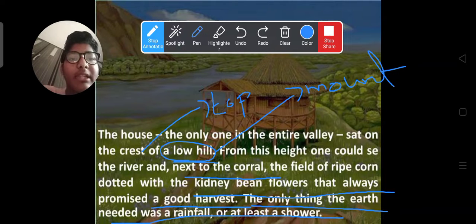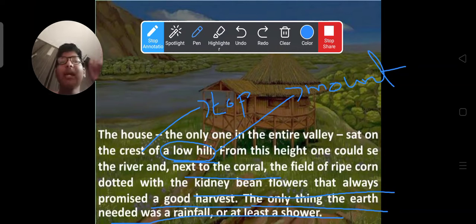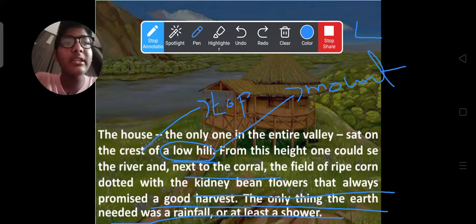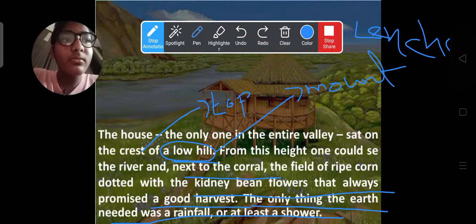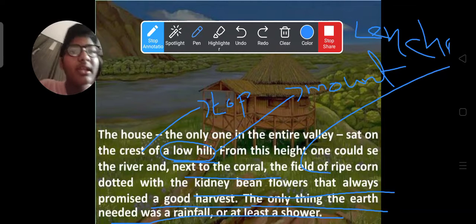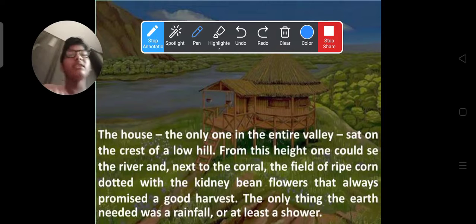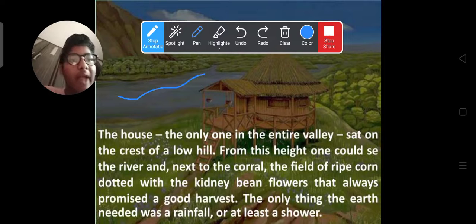corn dotted with the kidney bean flowers. And from that house, the farmer here is Lencho. The main character of this lesson is Lencho. From there he could see a river passing, and the field of ripe corn dotted with kidney bean flowers that always